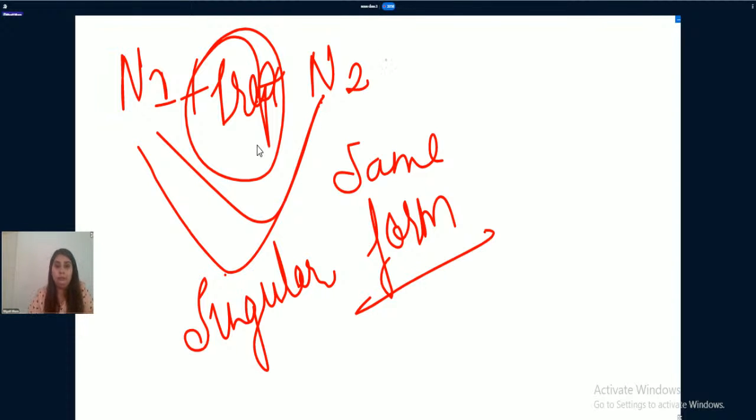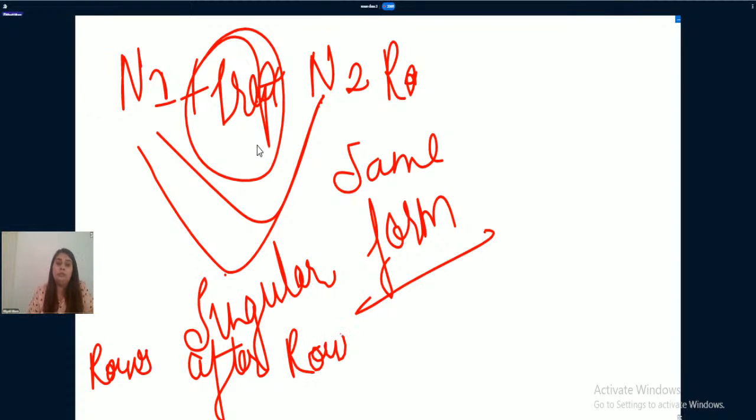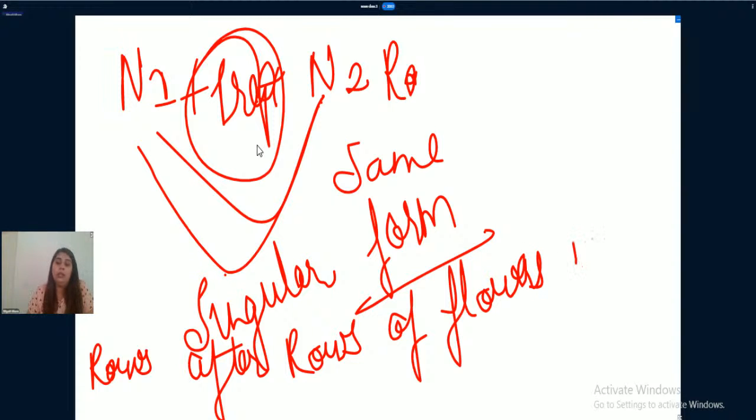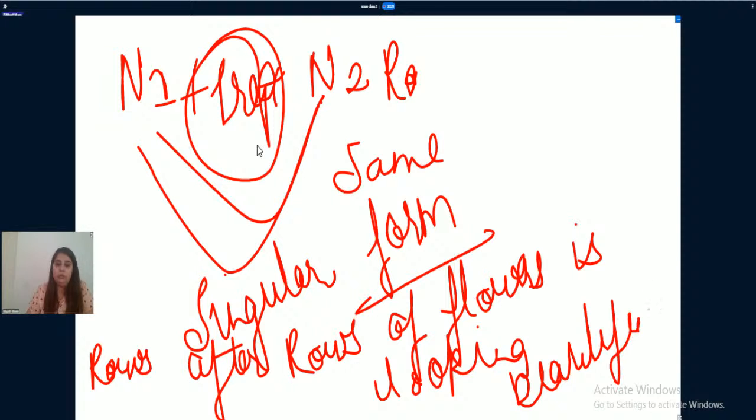For example, if I write a sentence, rows after rows of flowers is looking beautiful.